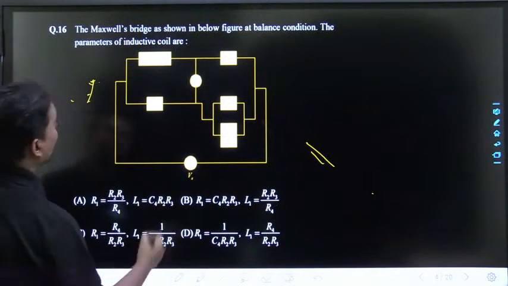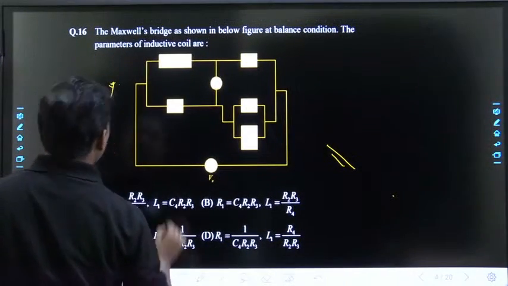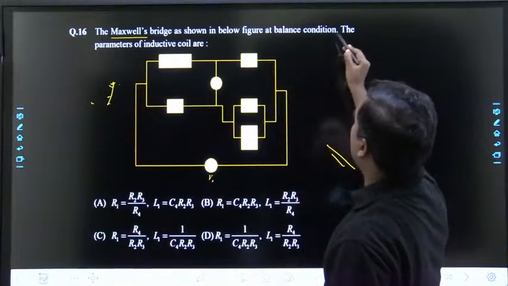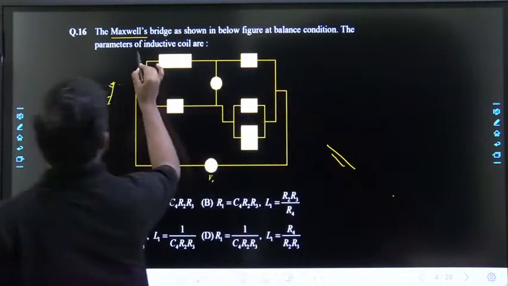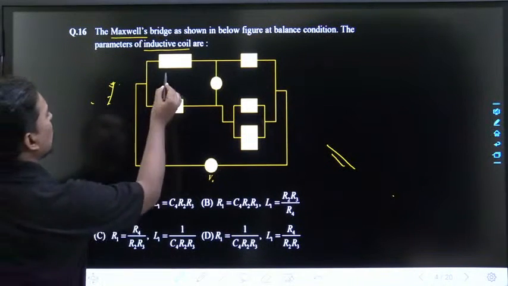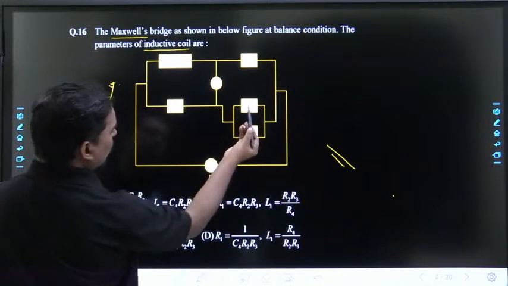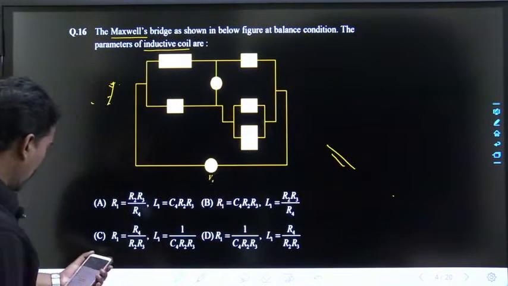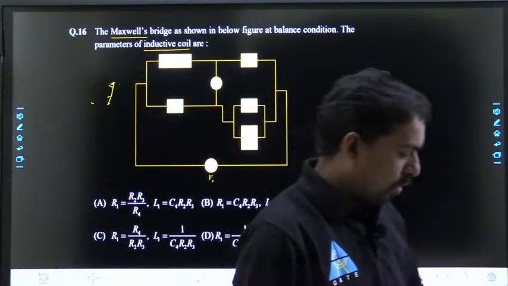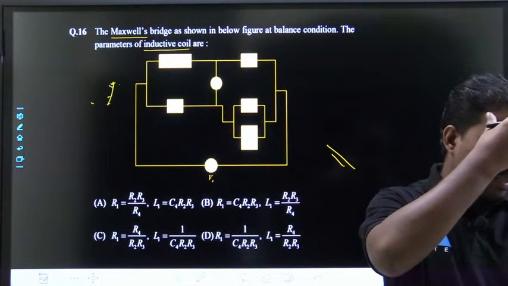A, B, C, D. This is a Maxwell bridge. The Maxwell's bridge as shown in the figure at balance condition, the parameters of the inductive coil are dash. So this is an inductive coil, this is R1 plus j omega L1. This is R3, this is R2, this is R4 minus j omega C4. Which of the following is the correct option? Try to solve. Sir, B is also correct, practical capacitor series RC and parallel RC.